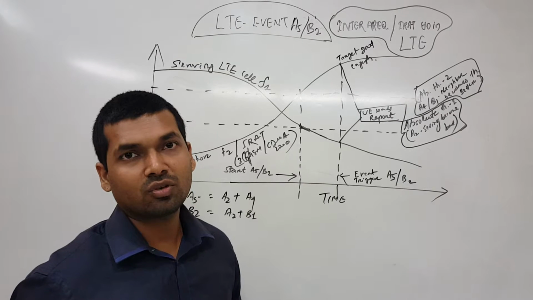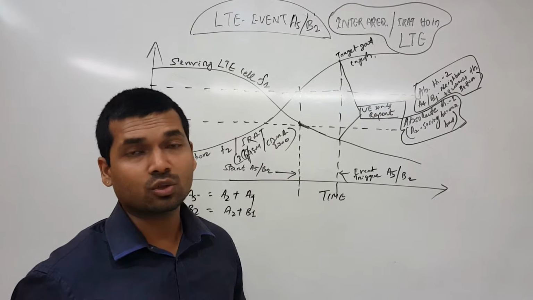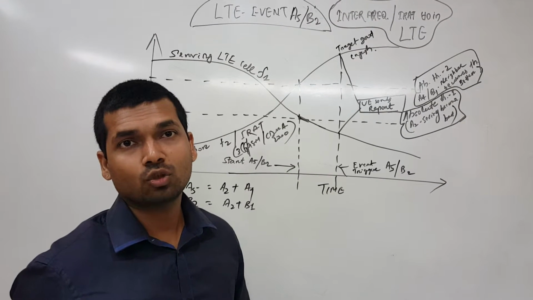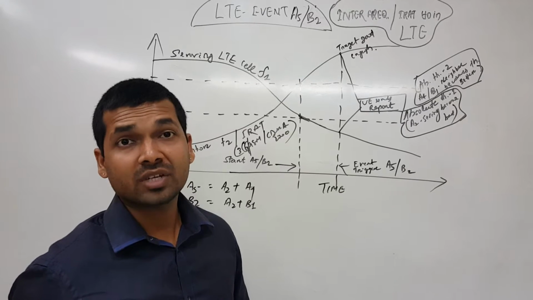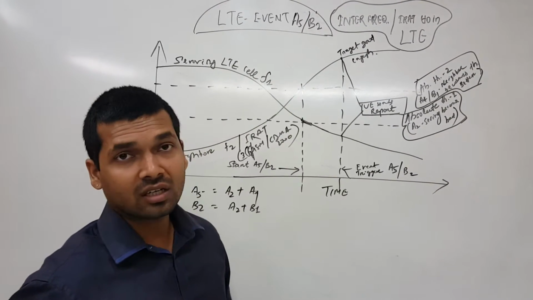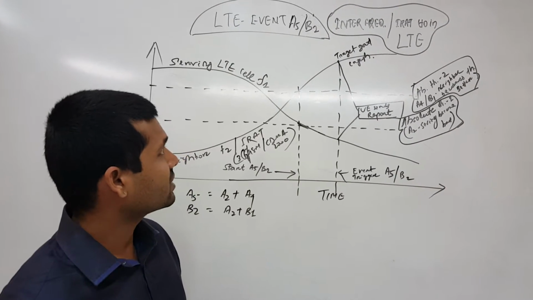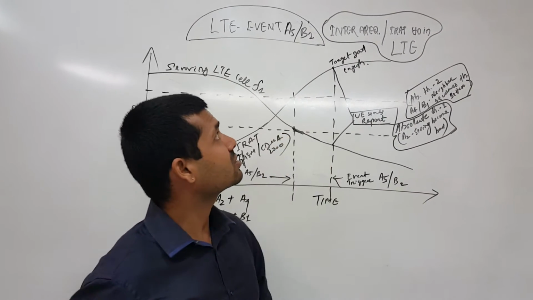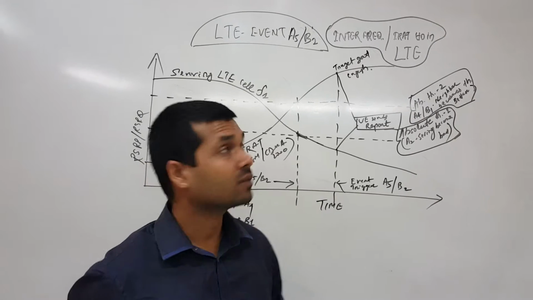Today's session is about A5 and B1, the most crucial events to be remembered and very important for all the RF engineers out there. So please pay attention. Let's understand what these events, A5 and B1, are.